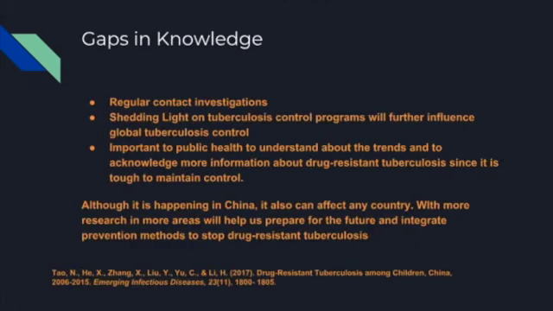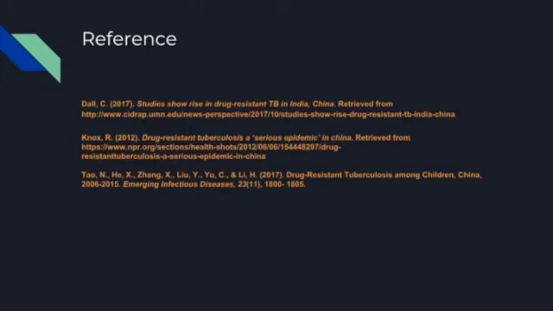Gaps in knowledge. More further research is needed, which includes regular contact investigations. Another would be shedding light on tuberculosis control programs, which will further influence global tuberculosis control. Another thing is the importance to public health to understand the trends and to acknowledge more information about drug-resistant tuberculosis since it is tough to maintain control. Although it is happening in China, it can also affect any country. More research in more areas will help us prepare for the future and integrate prevention methods to stop drug-resistant tuberculosis.